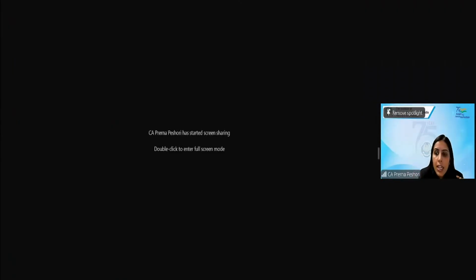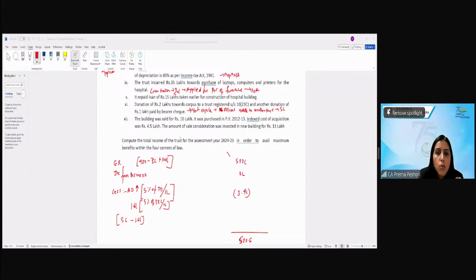Clear? The last one: the building was sold for 10 lakh. It was purchased in 2012-13. Index cost 4.5. The amount of sale consideration was invested in a new building for 13 lakh.